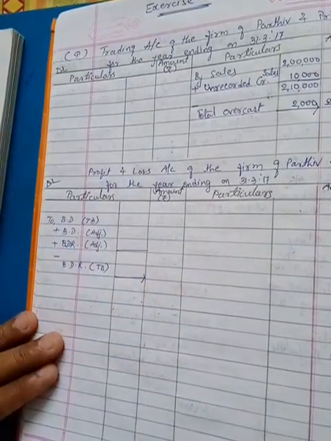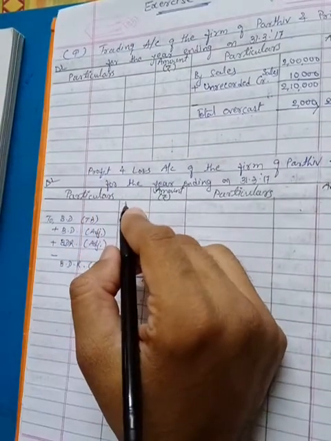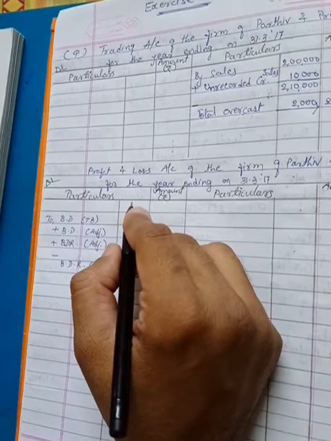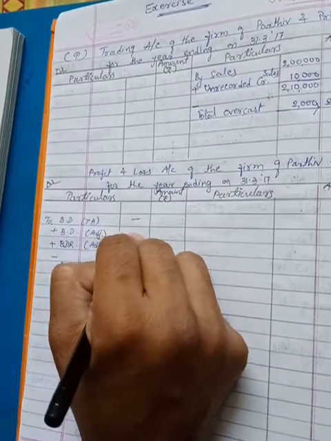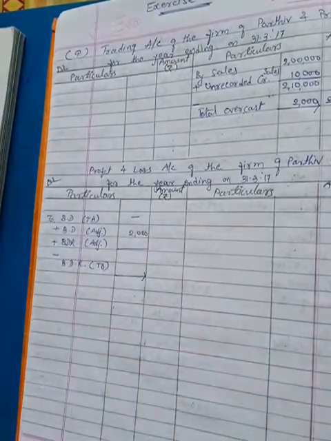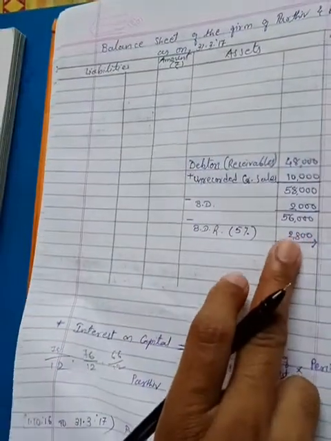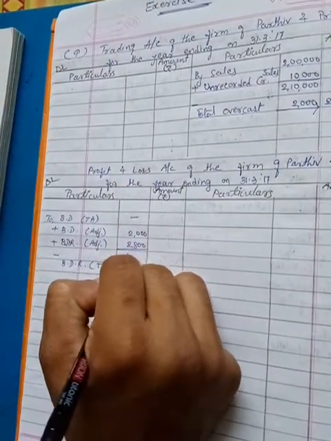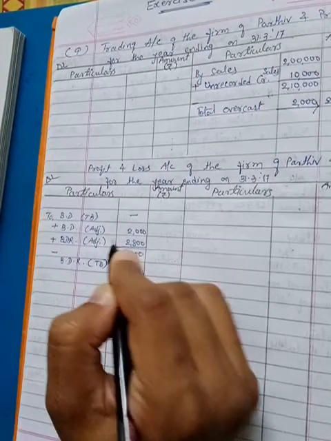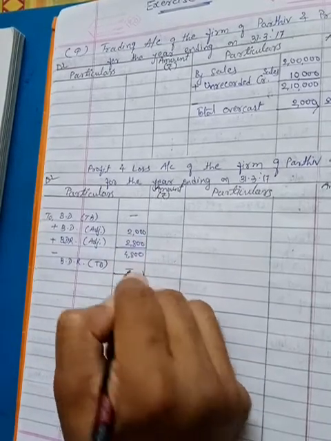Okay, so bad debts of trial balance, in our trial balance bad debts is not given, 0 it is. Bad debts of adjustment we have deducted 2,000. Bad debts reserve of adjustment, that is, we have recorded as 2,800. So the total is 4,800. And bad debts reserve of trial balance is also not available.